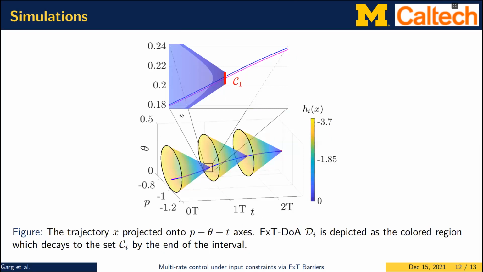This is also illustrated here in this 3D figure, where this black circle is the domain of attraction for the set C, which is the C neighborhood of the reference trajectory moving forward. And as we can see, the blue trajectory, which is the actual system trajectory, reaches the set C_i at this time instance, and then it is guaranteed to be in the domain of attraction for the next set, so that we get this periodic behavior.